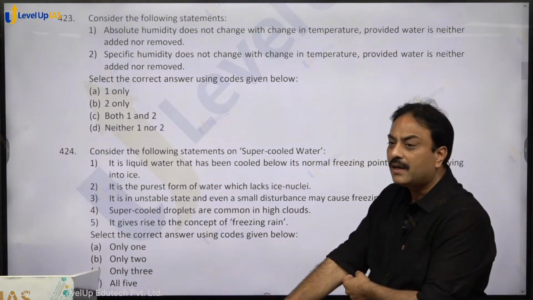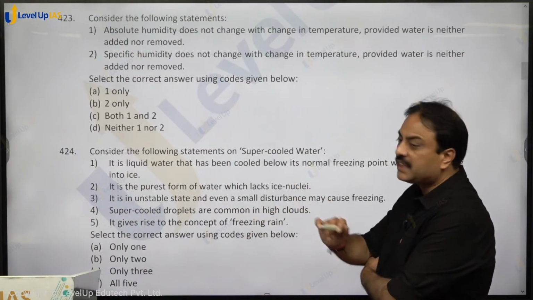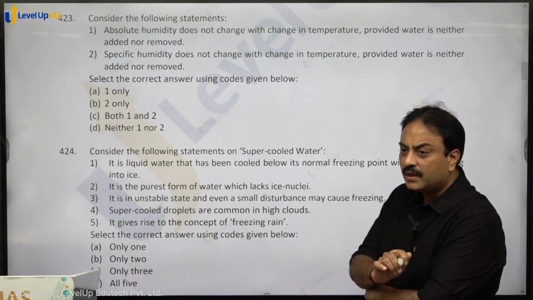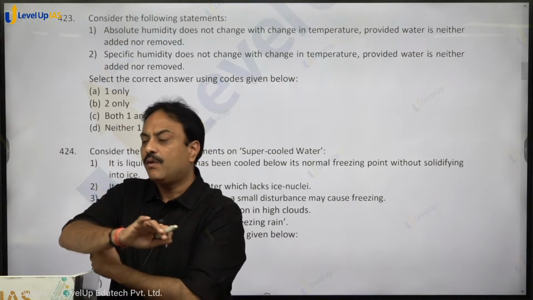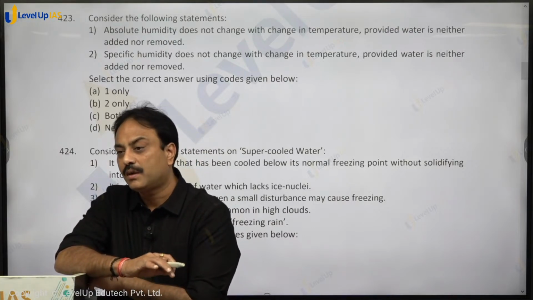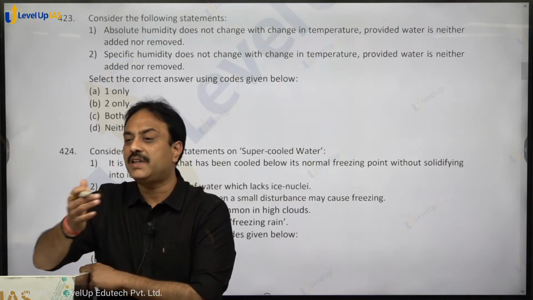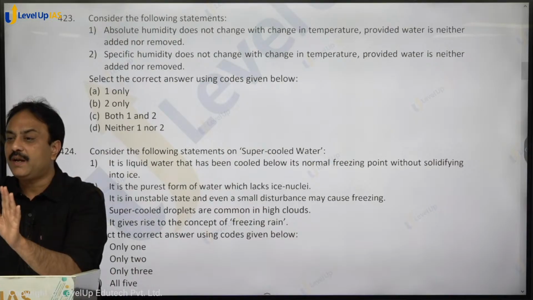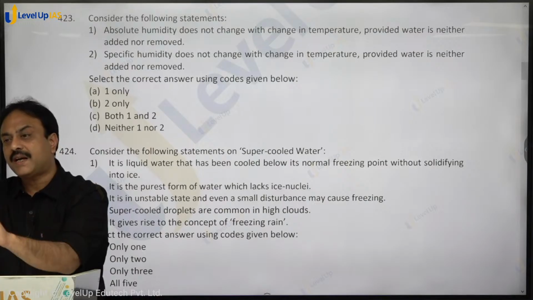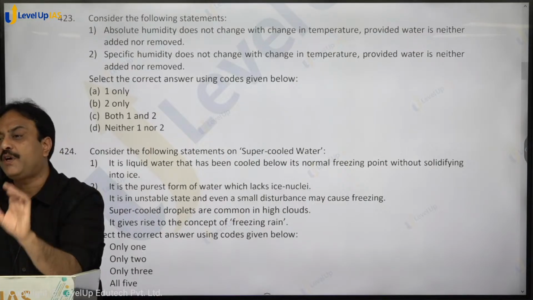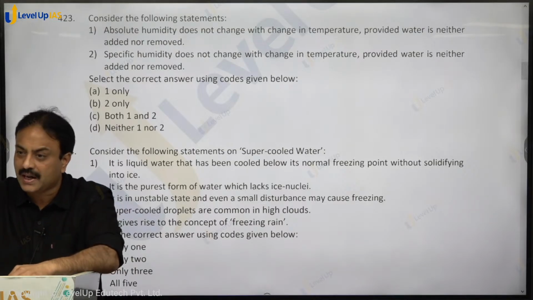First statement. Absolute humidity does not change with the change in temperature. Temperature is changing. So what will change? Volume may change, right? Why will humidity content change? Water is neither added nor removed. So why will humidity change? Humidity is not a percent, it is an absolute figure. It is gram per kg or gram per meter cube. So grams of humidity are neither added nor removed. So why will the figure change? Are you getting that?